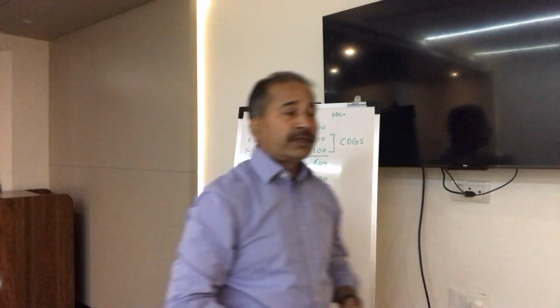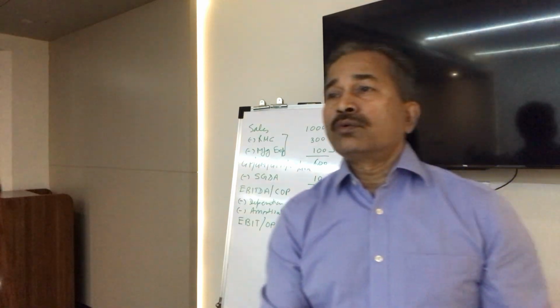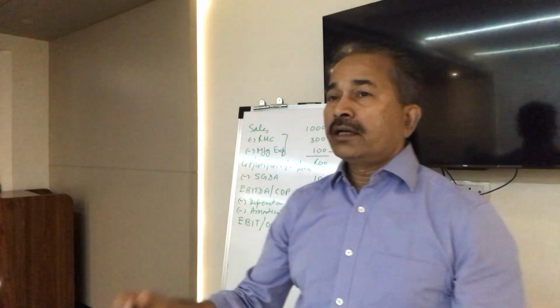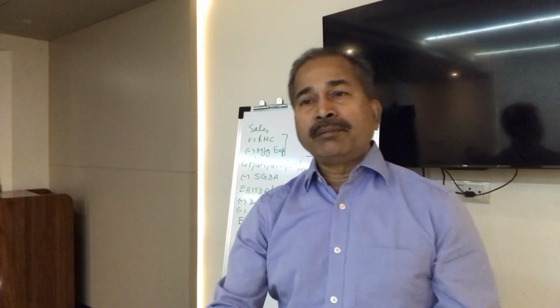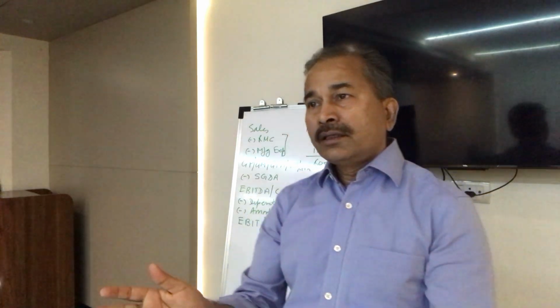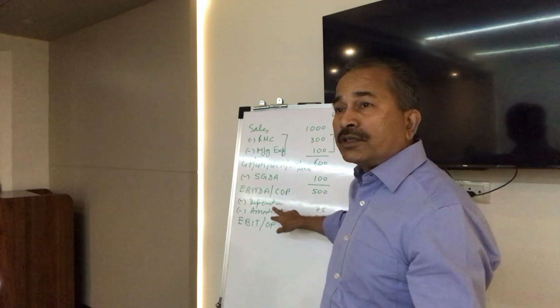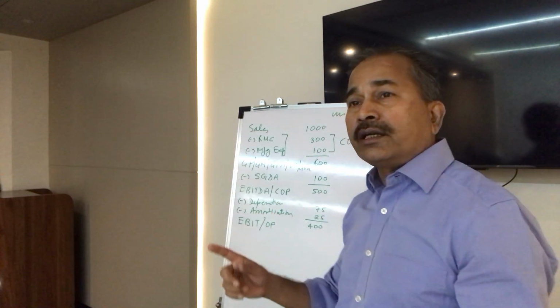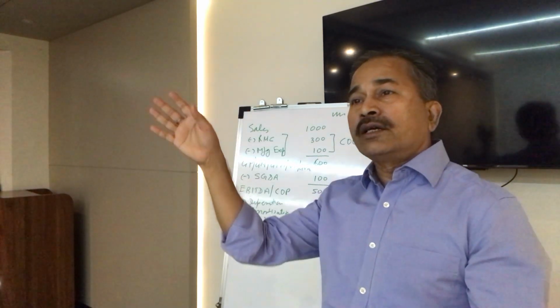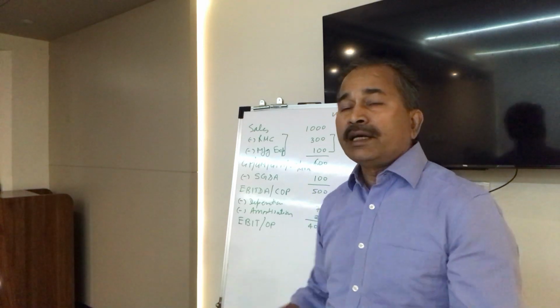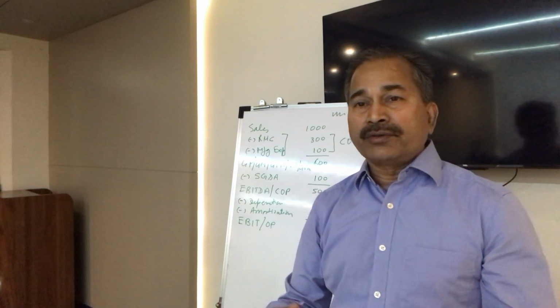EBIT का full form, everybody? So what is the full form of EBITDA? Earning before interest, taxes, depreciation and amortization. EBITDA का D निकल गया है ना, क्योंकि हमने डेप्रिसिएशन को और एमोर्टाइजेशन को माइनस कर दिया, तो D और A निकल गया, तो क्या बचेगा? EBIT. So EBIT is earning before interest and tax.